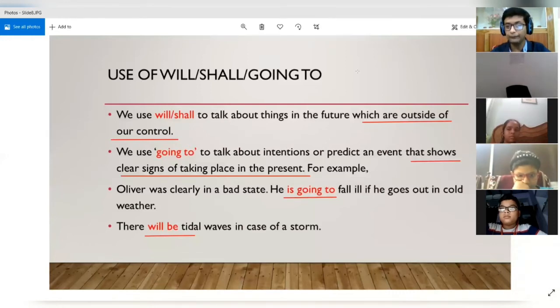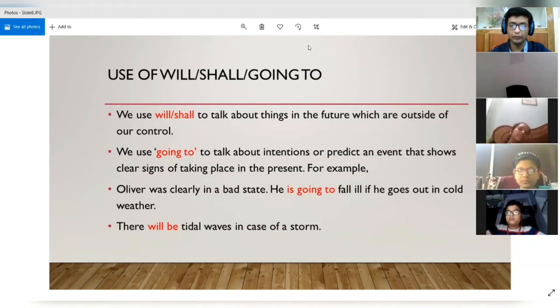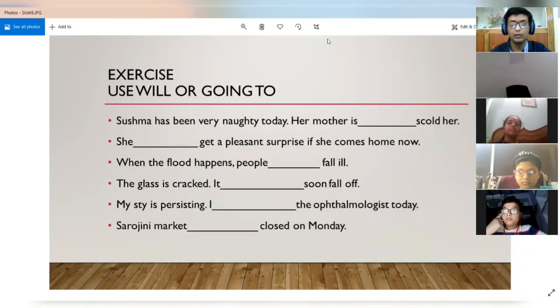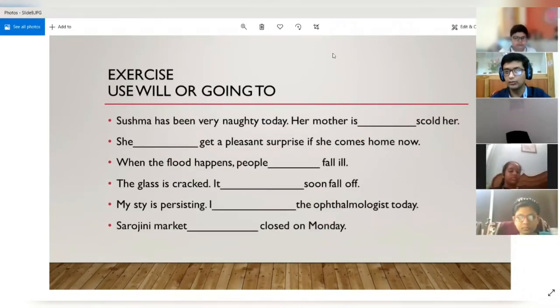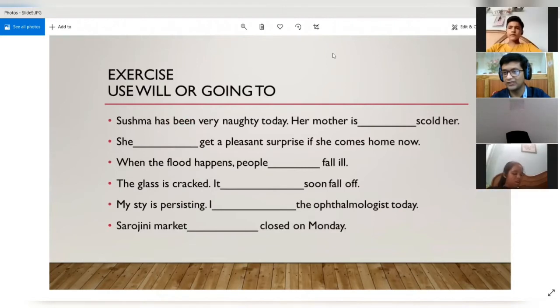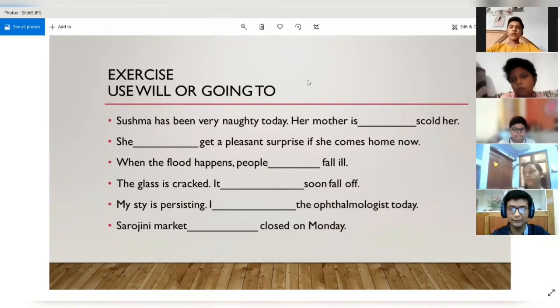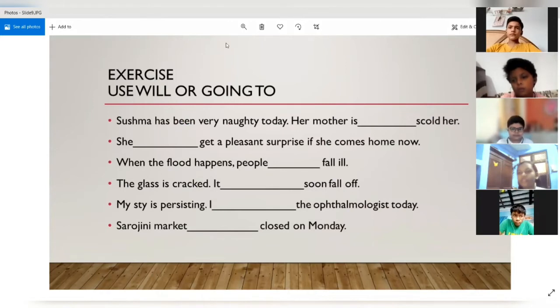All right. Now we will solve an exercise where you will have to fill in will or going to. All right. Let's see. All right. So yes, I want participants. Please raise your hands who want to answer. Okay, so a lot of students. Sahaj, you can start.